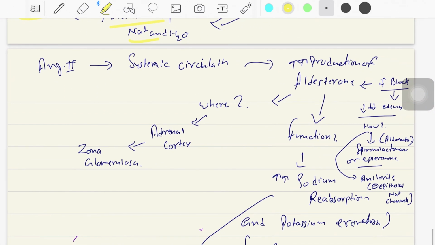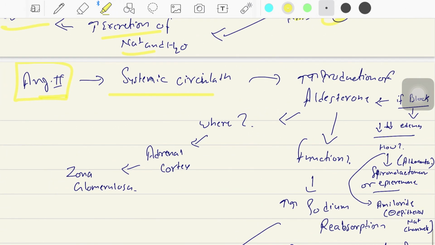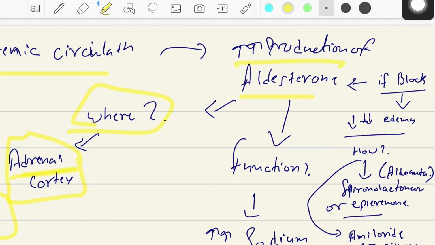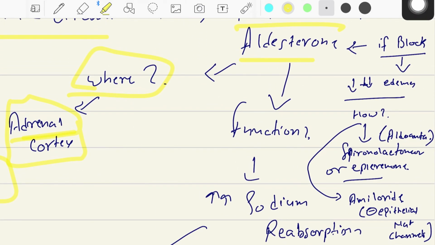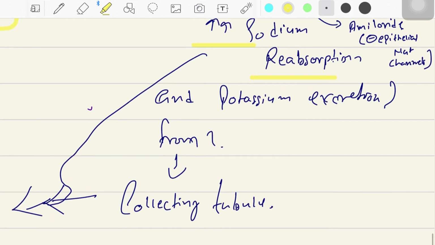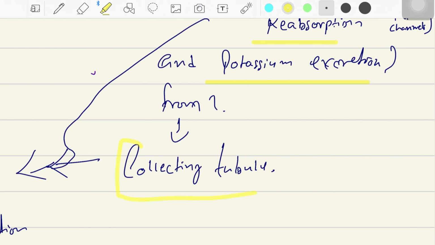Now, what are the other effects that are shown by this angiotensin 2? When this angiotensin 2 goes in the systemic circulation, it will increase the production of aldosterone in the adrenal cortex. Which part of the adrenal cortex? That is zona glomerulosa. Now, what is the function of the aldosterone? The function is the increase in the sodium reabsorption and potassium excretion. Where? From the collecting tubule.